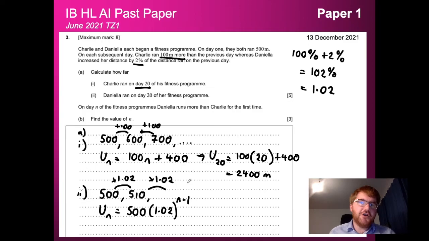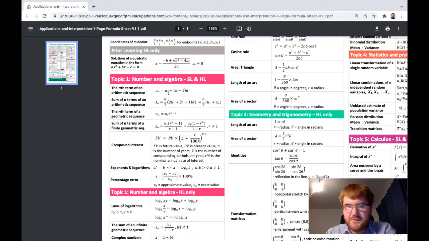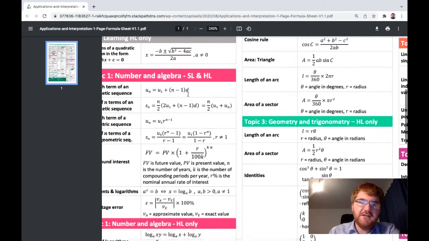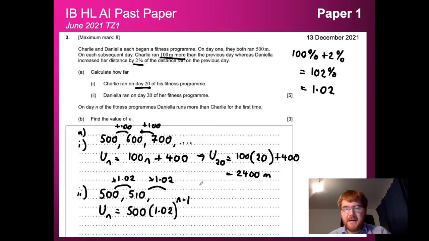I'm going to go over there and show you where these formulae are. Okay, so you can see the two formulae here. So I'm using this formula here, the U1 r to the power of n minus 1. And I used a slightly different way to work it out, but you can use this formula here as well, U1 plus n minus 1 d. So these are the two formulae you need to know from your formula sheet in order to successfully do this question. Okay, and back to the question.